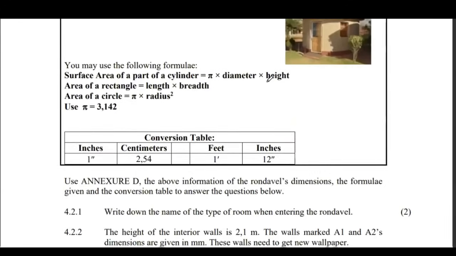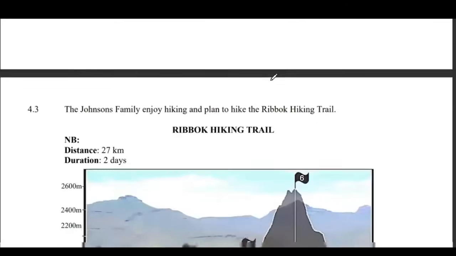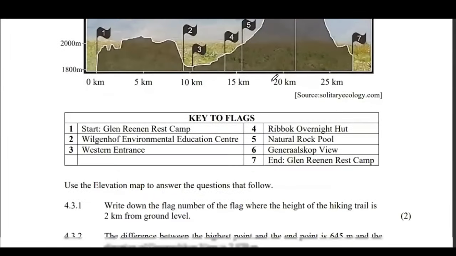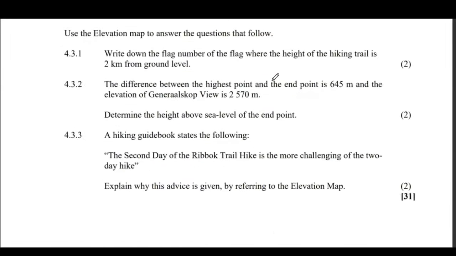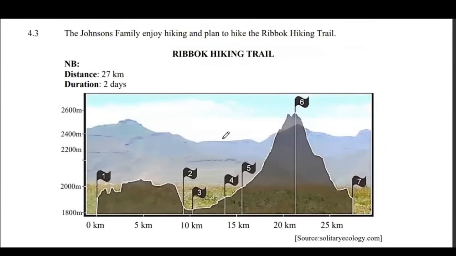What's the use of a scale? It's to change the real life dimensions to fit on paper. We need a scale.